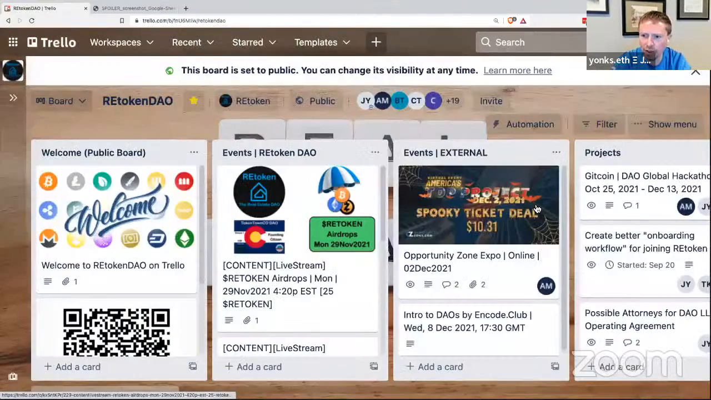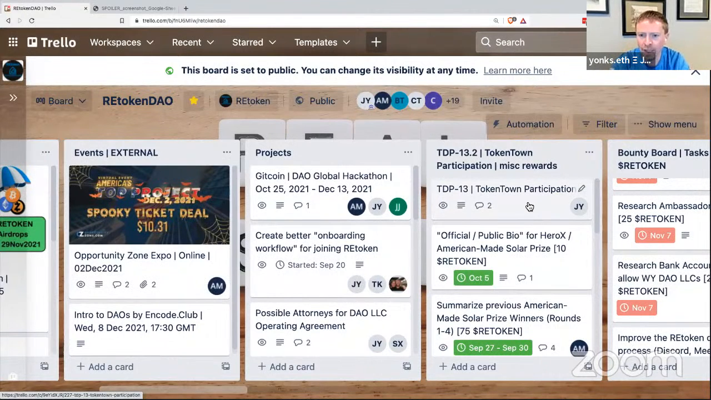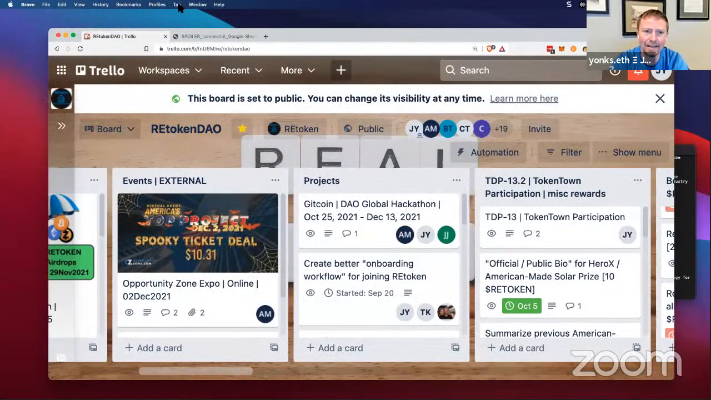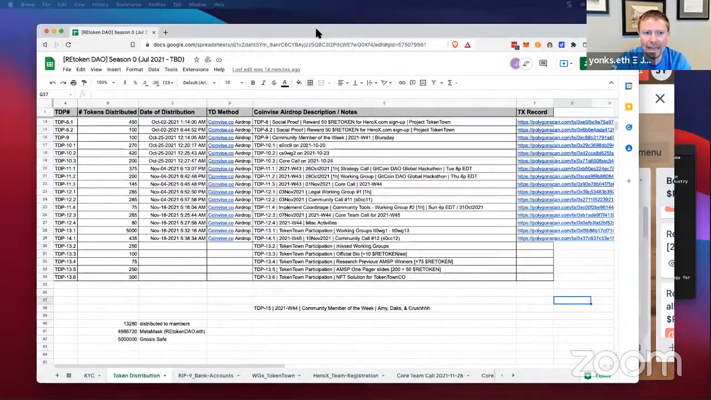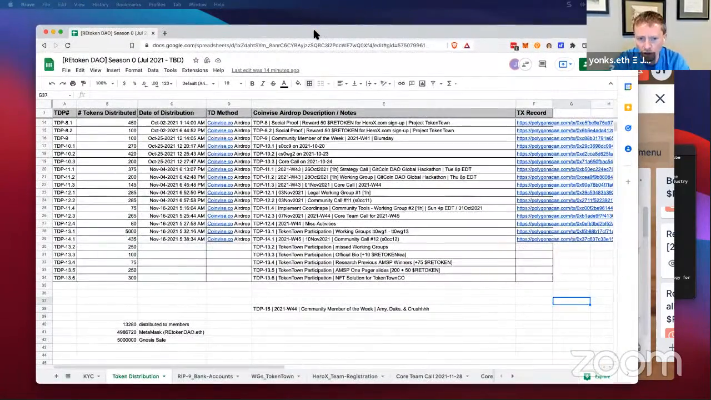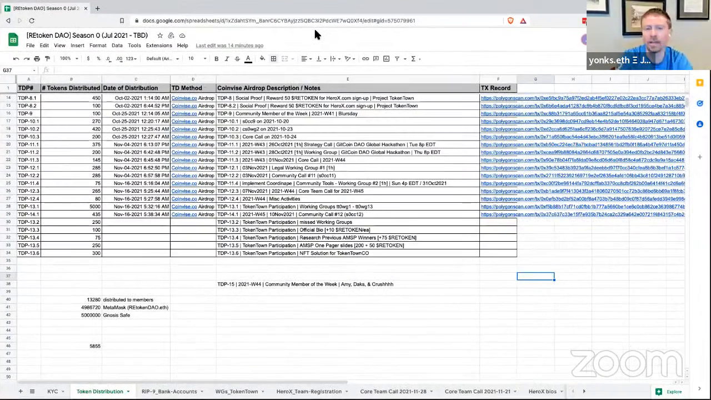And let me close this. And I actually made an entire list here for TDP 13.2. So this is actually this card here, TDP 13. And for those that don't know, TDP stands for Treasury Distribution Proposal. So this right here is the REtoken Google Sheet that we utilize for keeping track of all of the airdrops that we have done here.